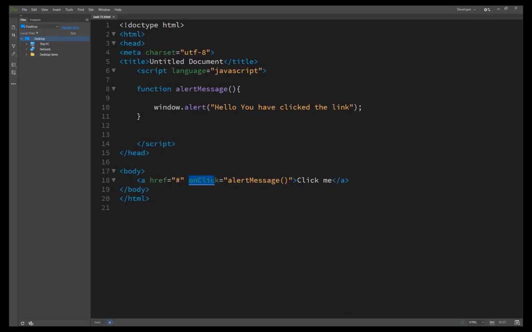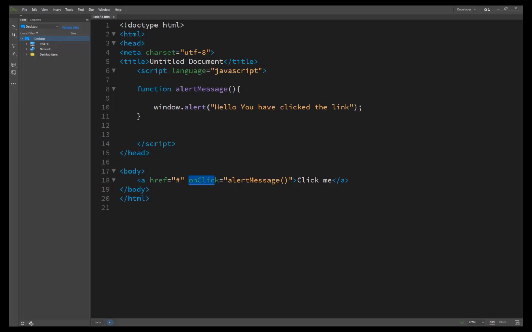The question of which technique to use really depends on your circumstances and needs. For instance, with onclick you can also specify the URL to follow when the link is clicked, so the JavaScript can be executed and then the link will be followed. You can't do that with the javascript: URL approach.